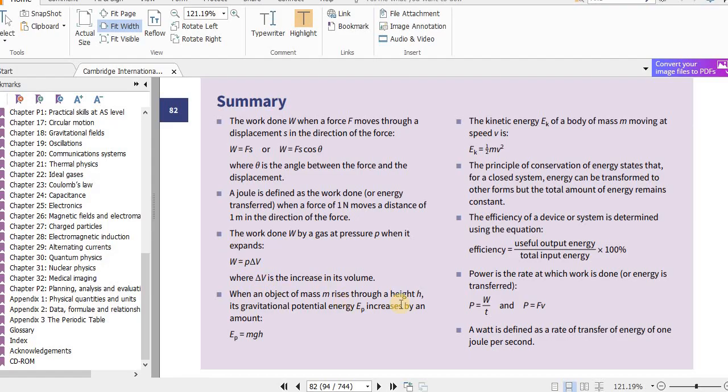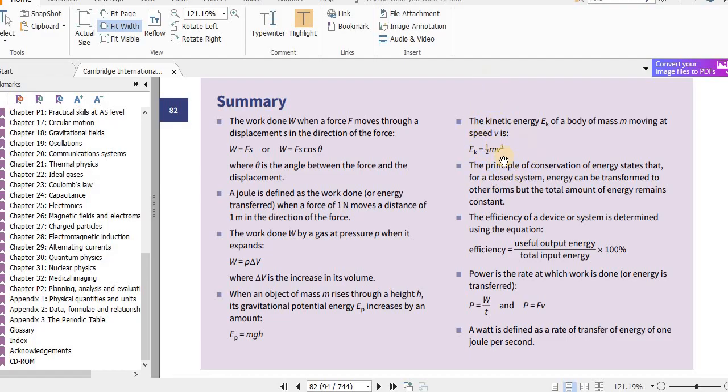When an object of mass m rises through a height h, its gravitational potential energy EP increases by an amount. So P is for potential, E is for energy. So this potential energy. And remember, this h is a vertical height from the reference level, which is usually the ground, and that is the vertical height from that reference level to the center of gravity of the object. So remember, very important.